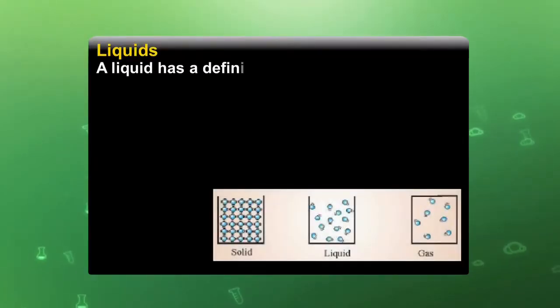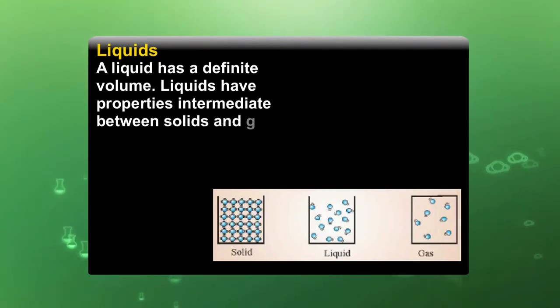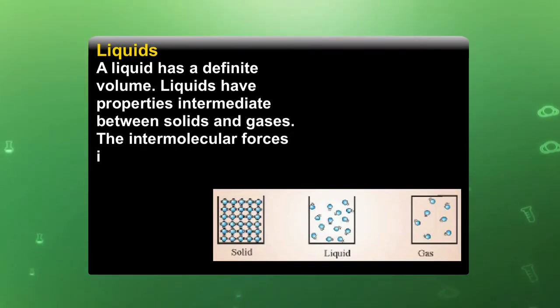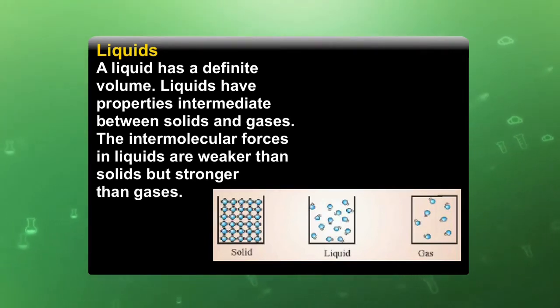In the same way, a liquid has a definite volume. Liquids have properties intermediate between solids and gases. The intermolecular forces in liquids are weaker than in solids, but stronger than in gases.